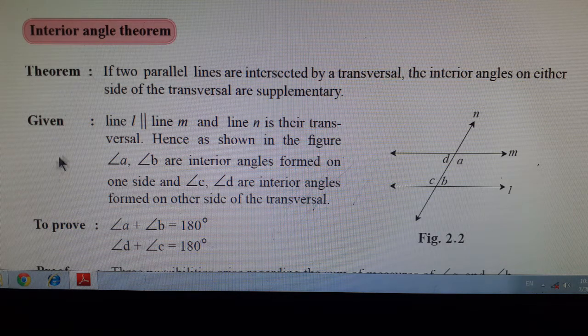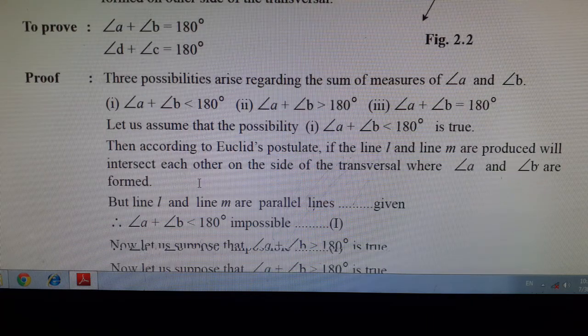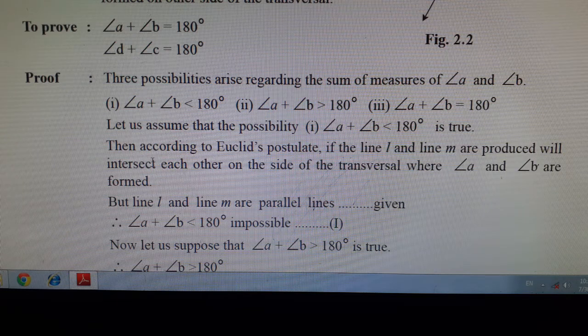We are given that line L is parallel to line M and line N is a transversal. In this figure, angles A and B are interior angles, as well as angles C and D, which are interior angles formed on one side of the transversal. We have to prove that angle A plus B is equal to 180, as well as angle C plus D is 180. For this proof, we use the indirect method.